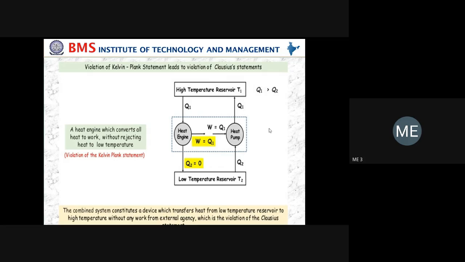Now we have to prove that it violates the Clausius statement also. How are we going to prove the Clausius statement?